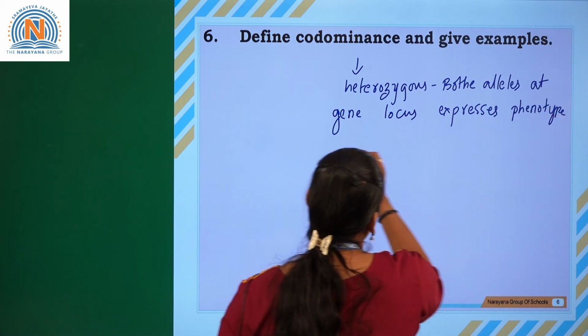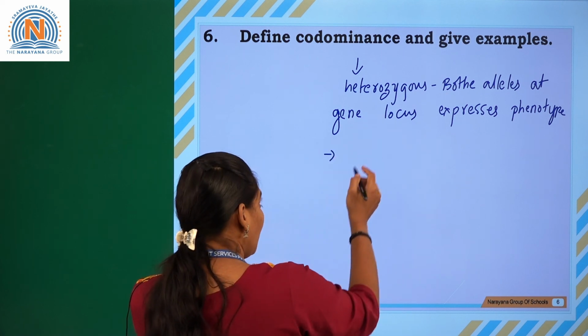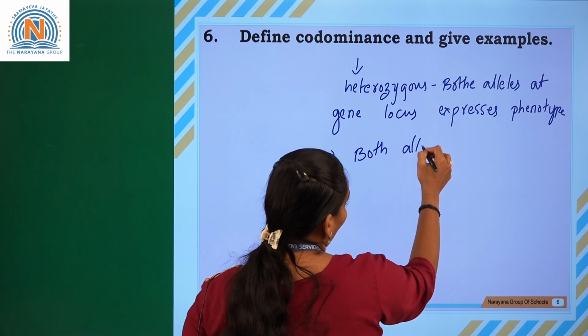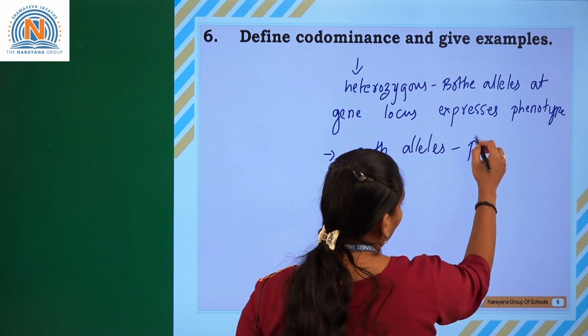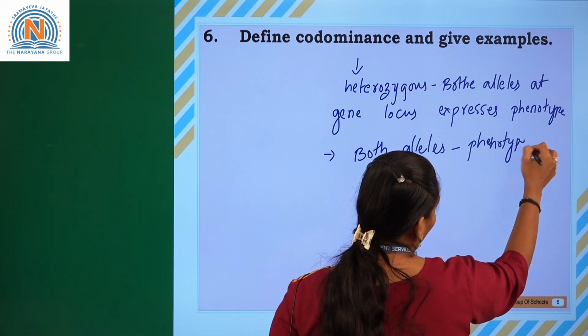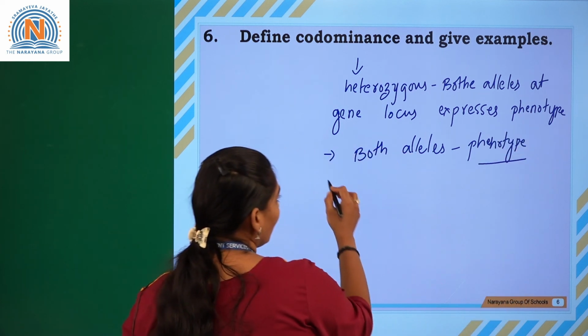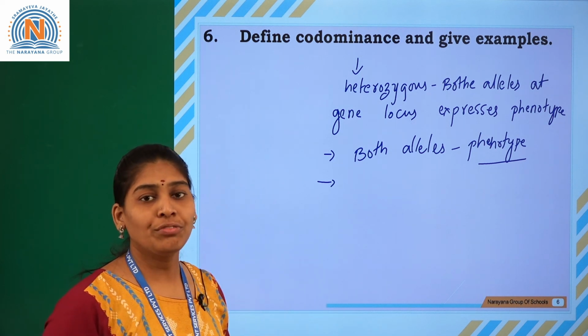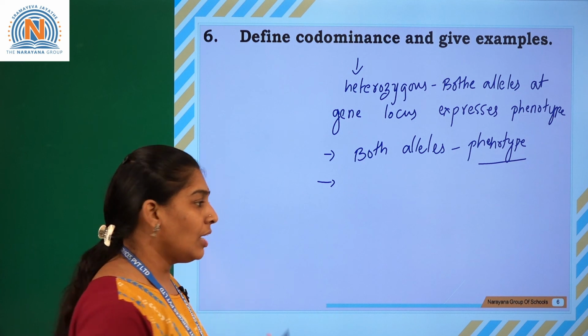So in the heterozygous, both alleles express their phenotypic characters. That is codominance, which shows the expression of phenotypic characters.